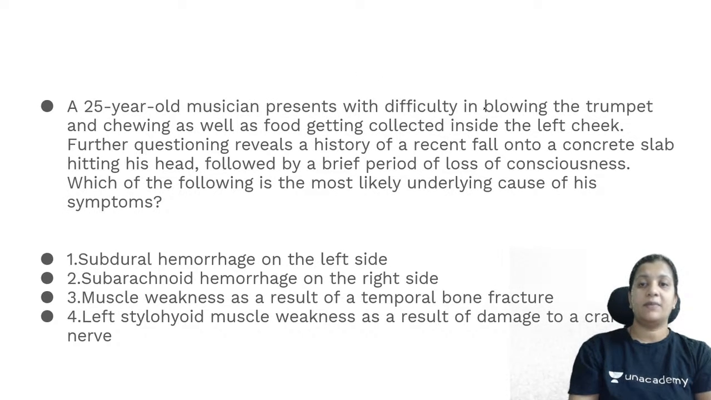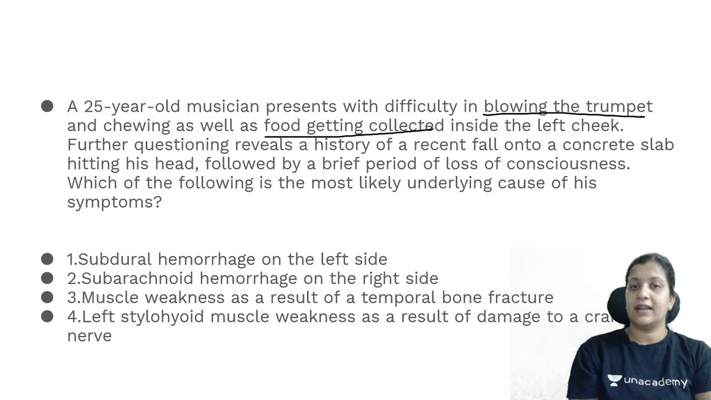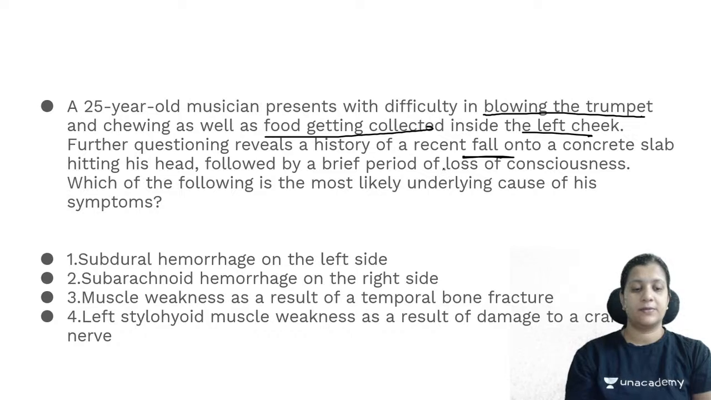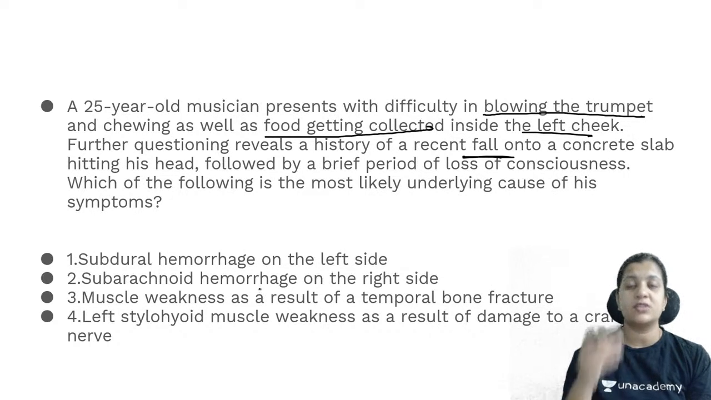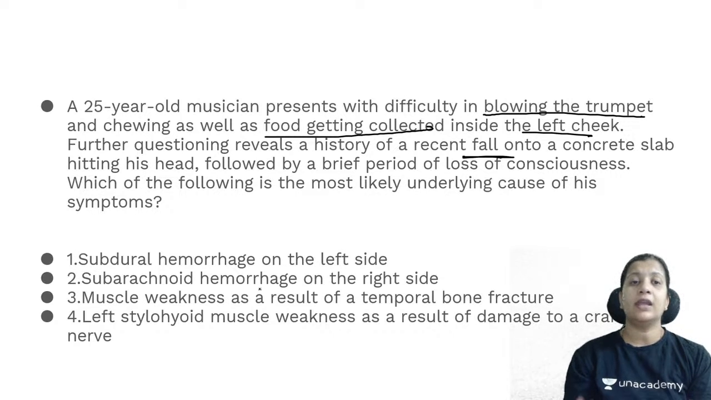So they are telling you that the patient has difficulty in blowing the trumpet, food is getting collected inside the left cheek, and there is a history of fall. So which is the likely cause for these symptoms? Now whenever there is trauma, obviously you can have a subdural hemorrhage, subarachnoid hemorrhage, muscle weakness, or you can have stylohyoid muscle weakness also because of cranial nerve injuries. But here they are telling you two situations where the patient is failing to blow the trumpet, which means the buccinator muscle or the orbicularis oris muscle, which is responsible for blowing, is not functioning well.